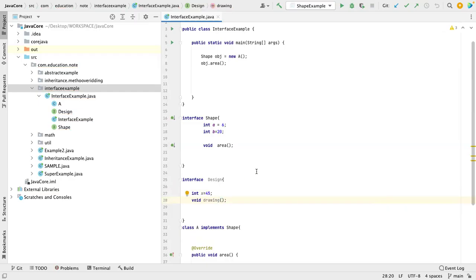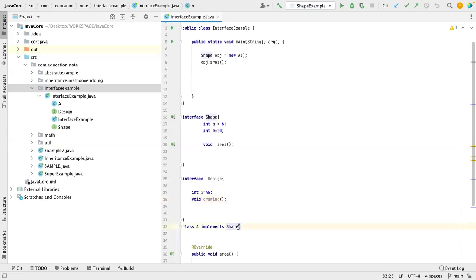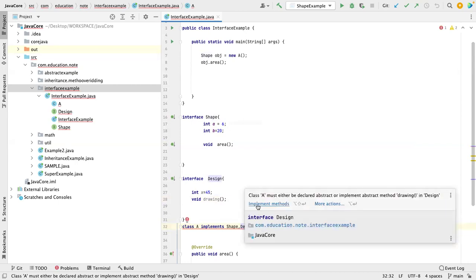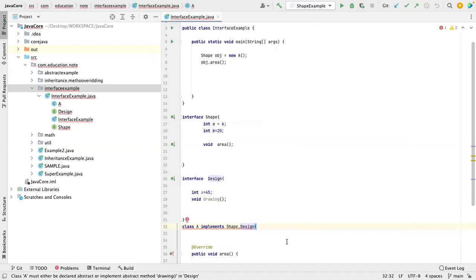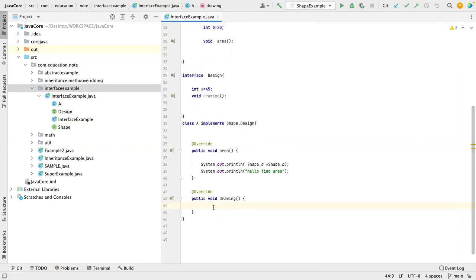You guys remember, one class can extend only one class. That is the rule. But one class can implement two interfaces. It's saying that please override the method, so I have overridden the method here. In this one we have x, which is static in nature. Let me print that one.